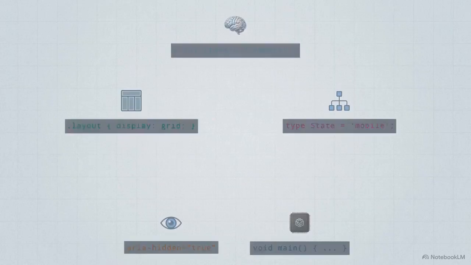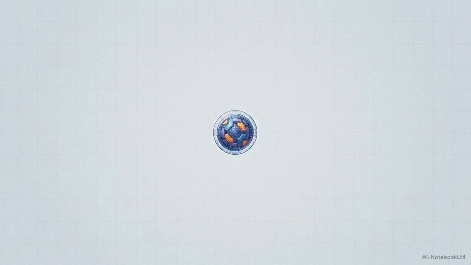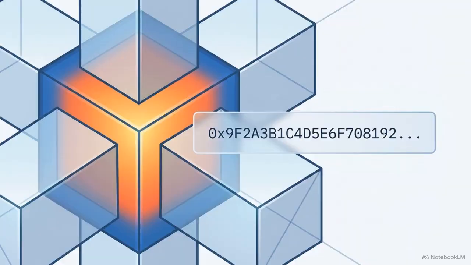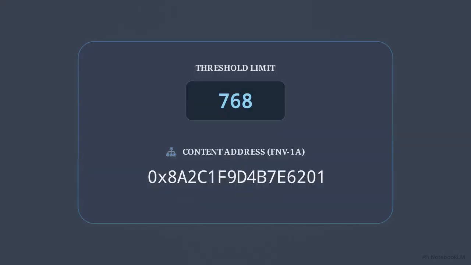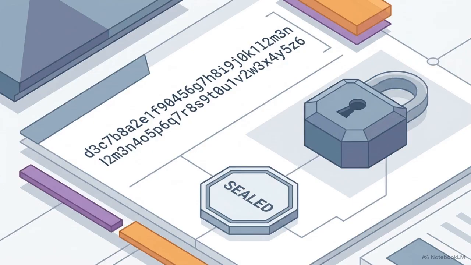Those 5 scattered files are stripped of their isolated authority. The adaptive decision is moved into a single canonical location, a document graph. This graph is content addressed. Every time you define a boundary, the system generates a cryptographic hash derived from the exact byte stream. If you change a threshold by 1 pixel, the hash changes. The graph operates as an immutable kitchen ticket. Once the adaptive intent is sealed into that hash, no downstream system can rewrite the order. The central node is the only source of truth.